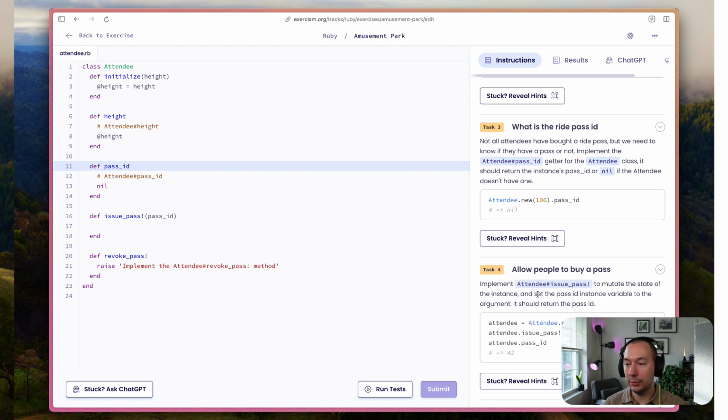But it looks like we're on this one. So implement the issue pass. And the idea is we're mutating the state of the instance and setting the pass ID instance variable to the argument. So it should return the pass ID. So if we're passing in 106 as the height, and issue pass is that. So in this case, we are probably